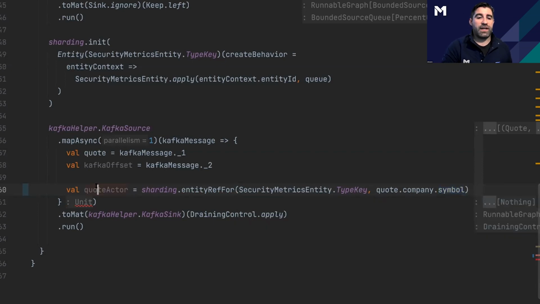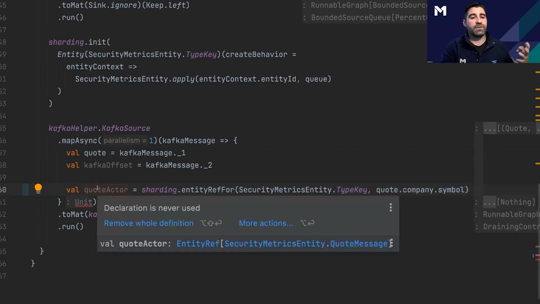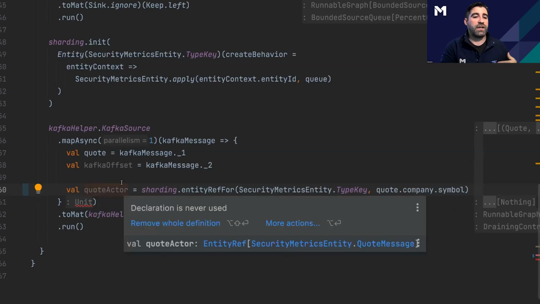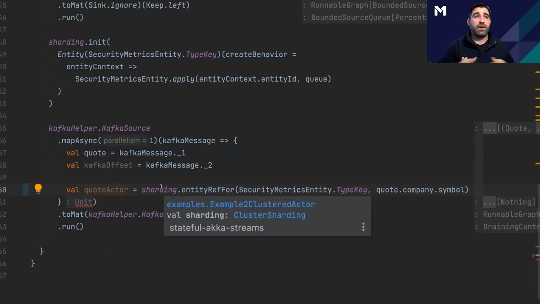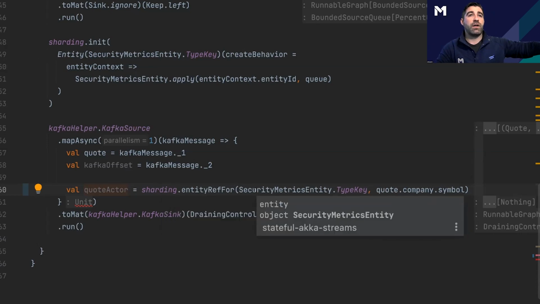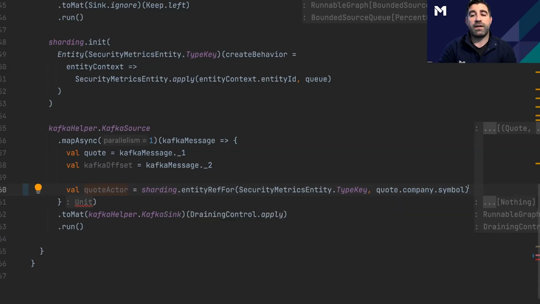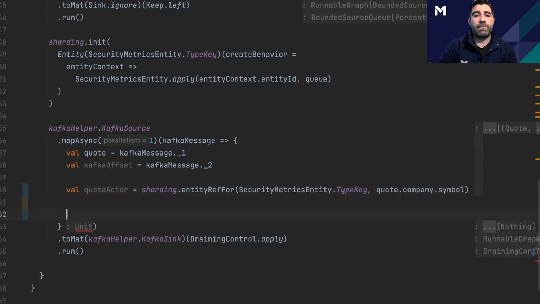And so now this is kind of like a mailbox, a specific place that we're going to send a message to. And as a message comes in for Tesla, we're going to go get the Tesla actor and send a message to it. And if I were to have multiple nodes in this application, these actors could be spread across all 10, 20, 30 nodes, and we would still be able to send messages across the network and get our acknowledgements back in this exact same code.